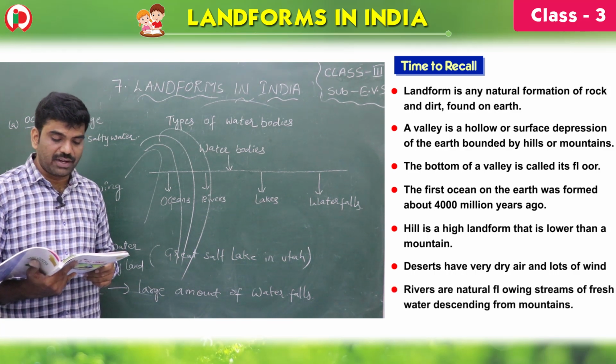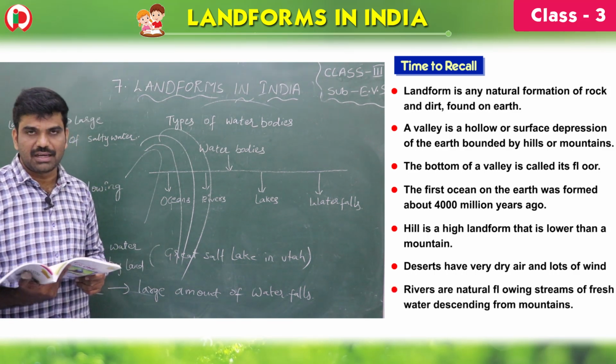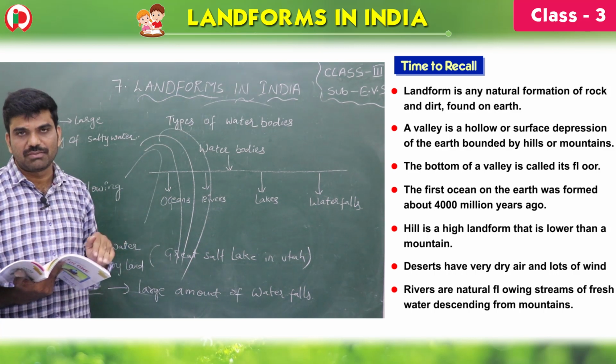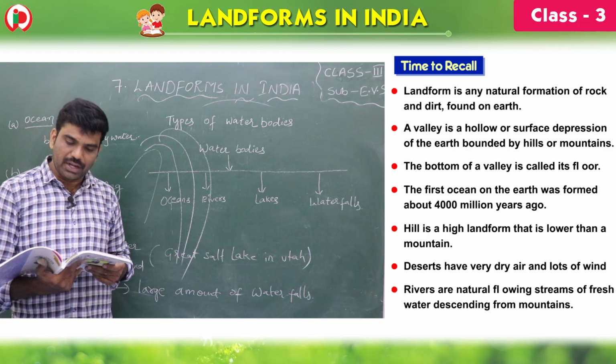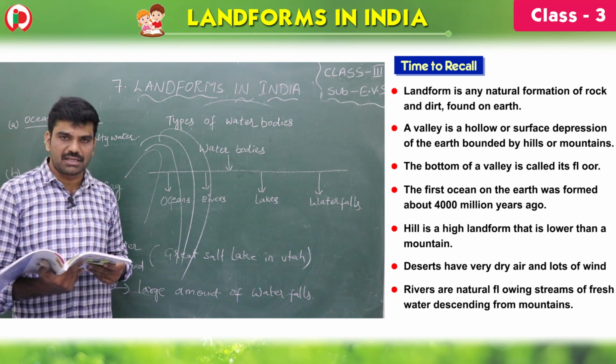Rivers are natural flowing streams of fresh water. Rivers are natural flowing streams, children. They descend from mountains. Okay, children, this is the end of the lesson.